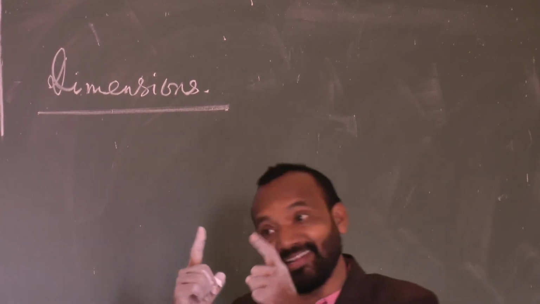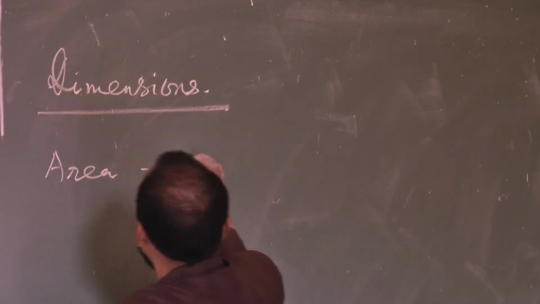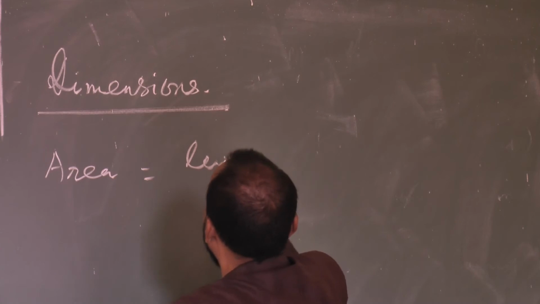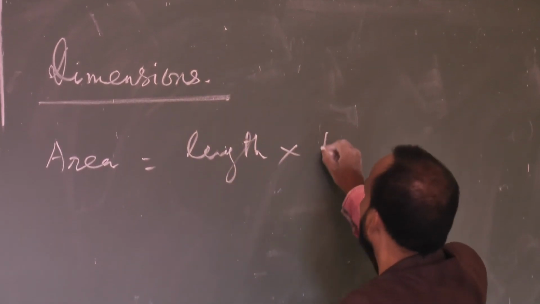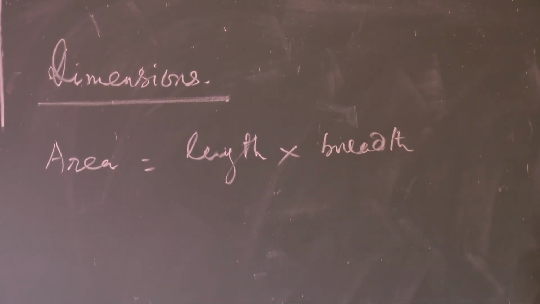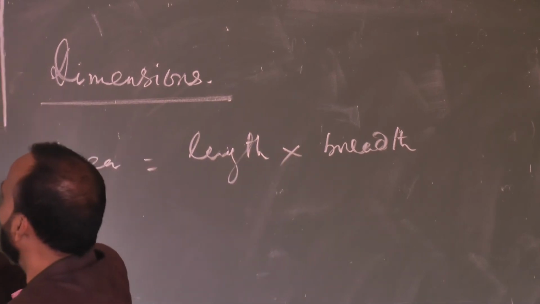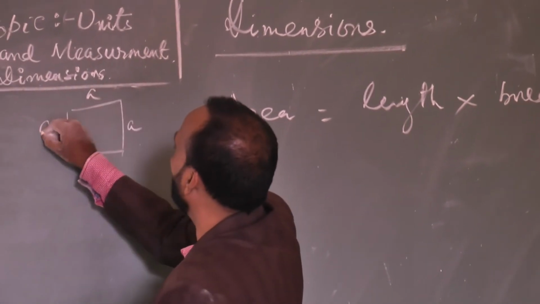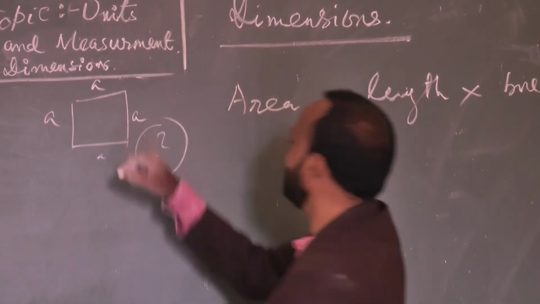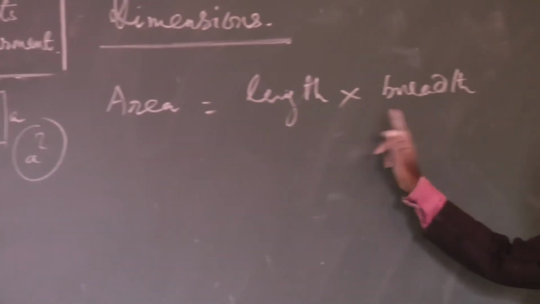Suppose I am talking about the area. Again I am repeating, area is what quantity? A derived quantity. I was expressing area as length into breadth of something. So area means what? Square of the side. Suppose I am talking about a square, all sides are the same. So this is side squared, the area of this square. So length into breadth, the product of any two sides, is called the area.